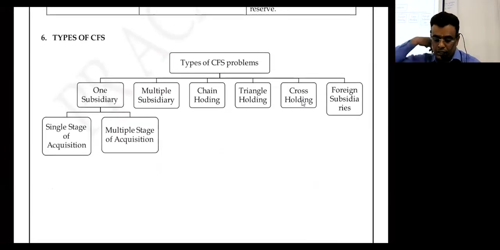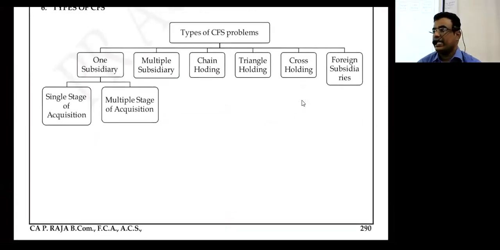But straight I will go to 290. Then I will come back to this papers. Okay. Types of CFS problem. Now this you can ignore it.